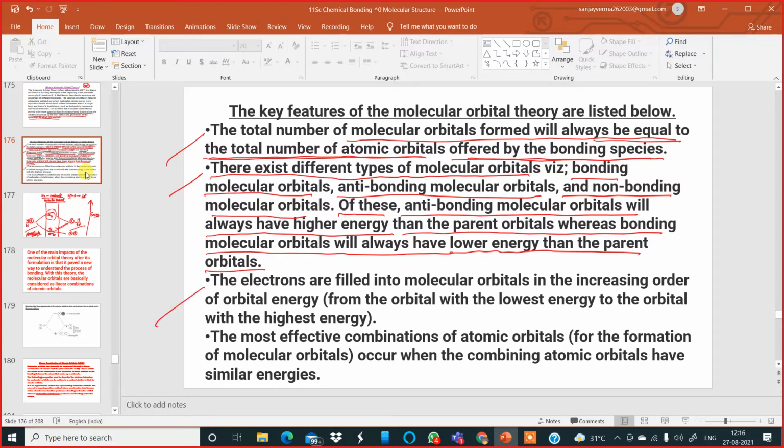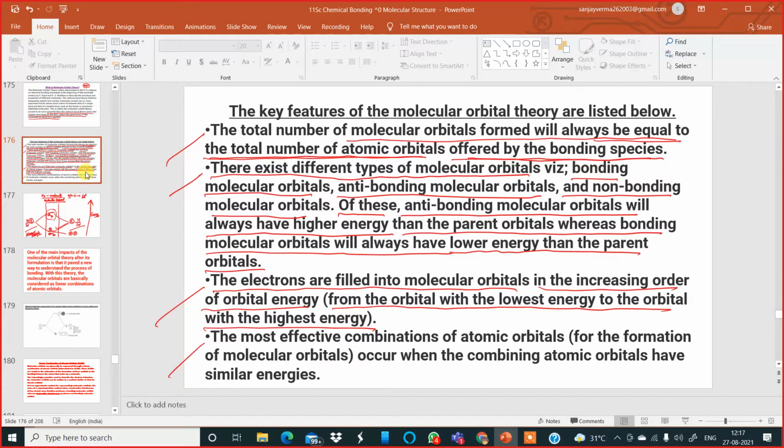Moving to the next point, the third point over here, the electrons are filled into molecular orbitals in the increasing order of orbital energy, from the orbital with the lowest energy to the orbital with the highest energy. So if there are, by chance, more electrons, then the electrons will first fill the lower orbitals, then they fill the higher molecular orbitals.